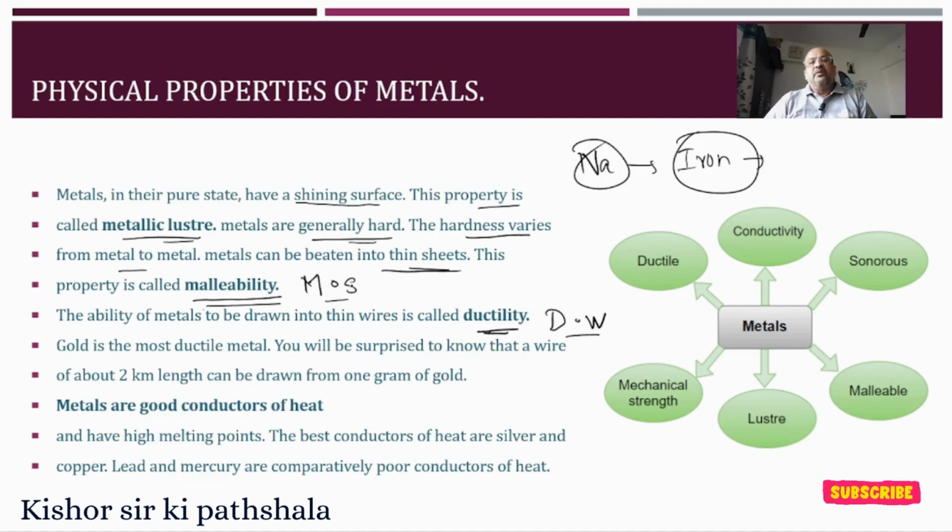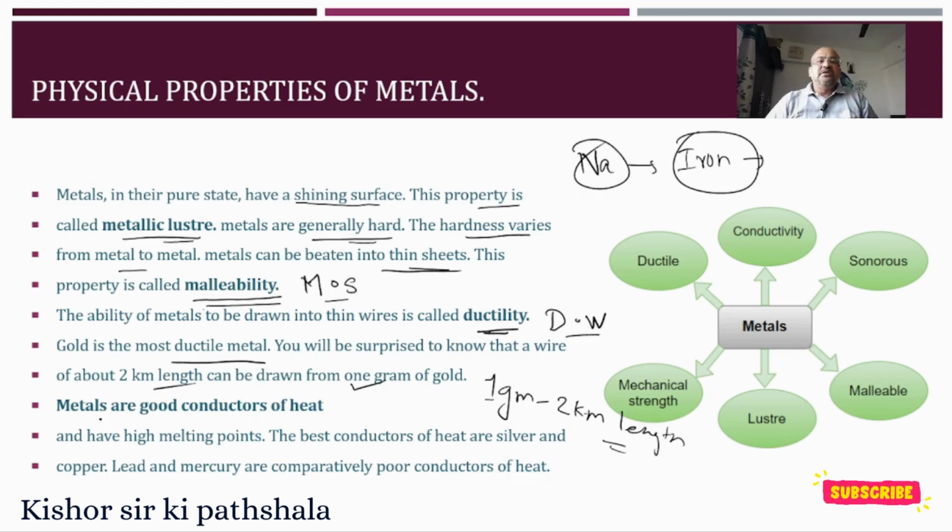You can remember like this: Mahendra Singh Dhoni, wicket keeper. MSDW: malleability sheets and ductility wire. Gold is the most ductile metal. You'll be surprised to know that a wire of about 2 kilometers length can be drawn from just 1 gram of gold. See, the ductility is one of the highest in the metals.